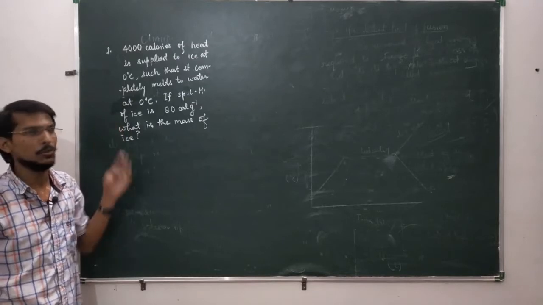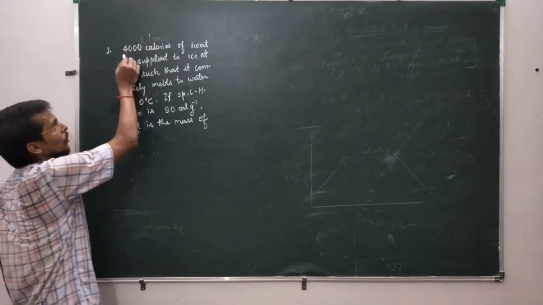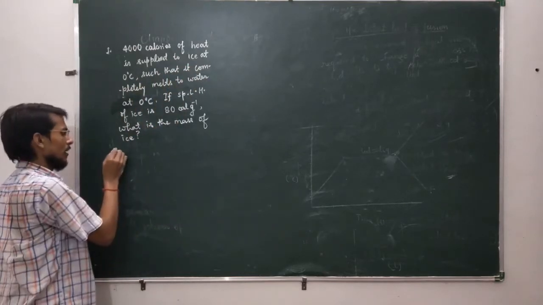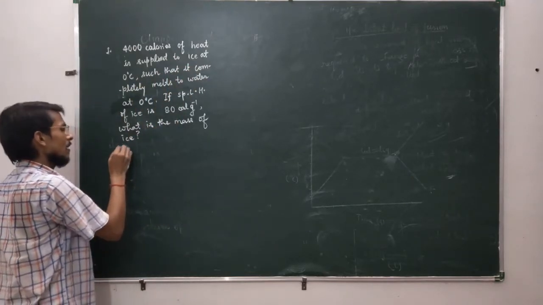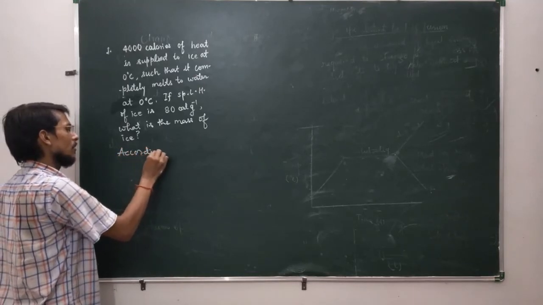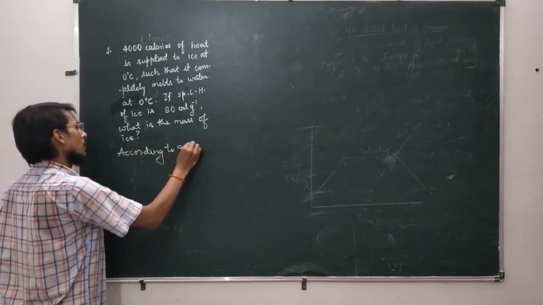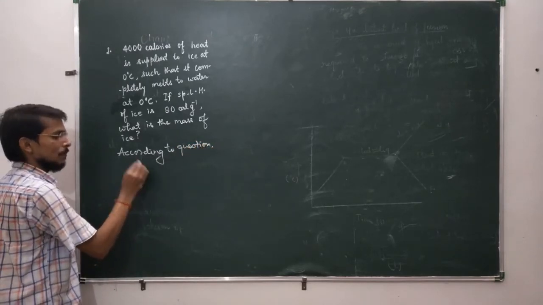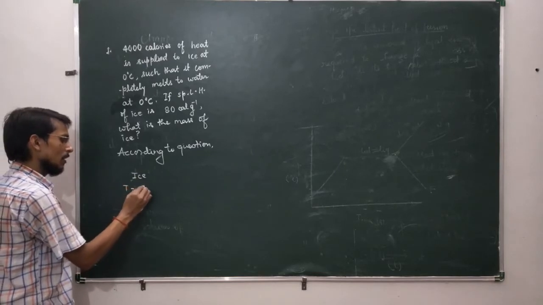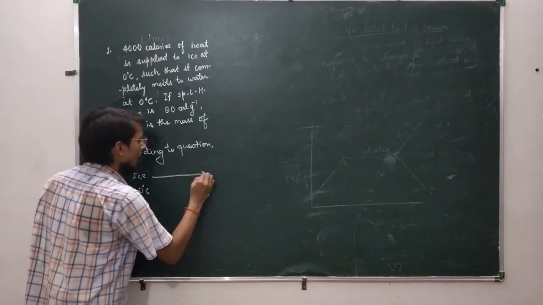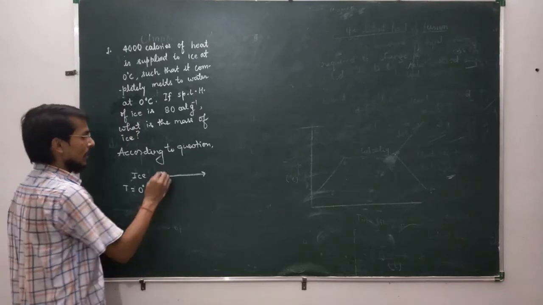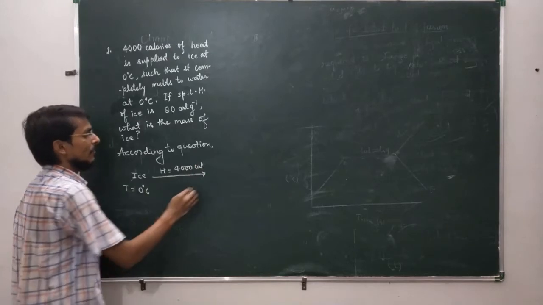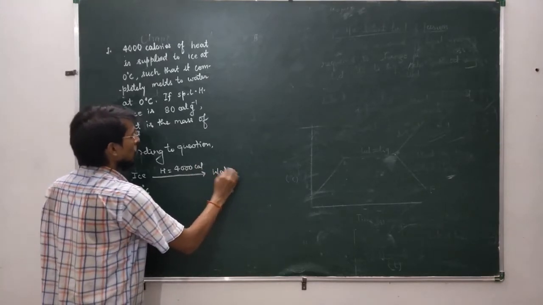So here I have the first question. 4000 calories of heat is supplied to ice at 0 degrees Celsius. So let me mention the information according to the question. Ice is present at 0 degrees Celsius and the heat supplied is 4000 calories, and then it gets converted into water, but there is no rise in temperature.